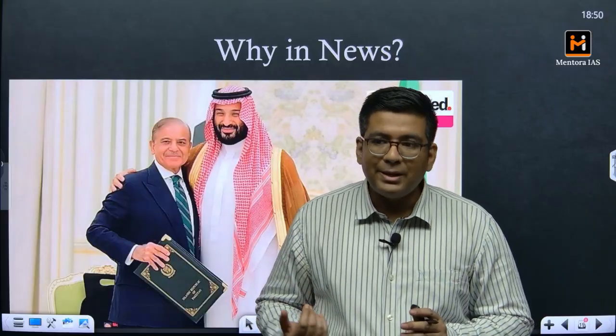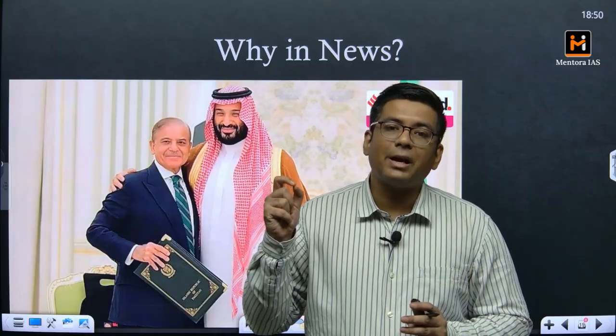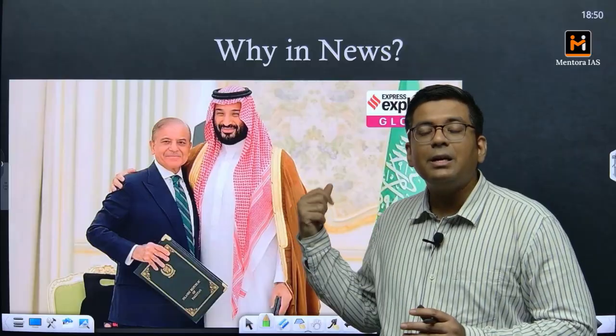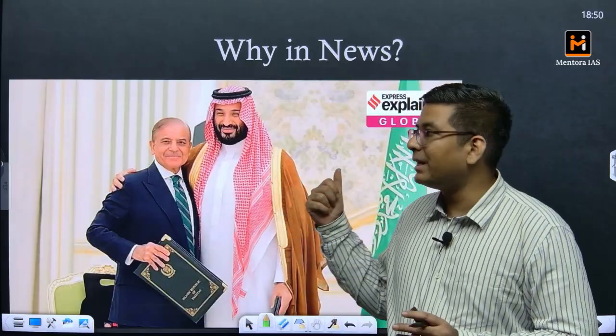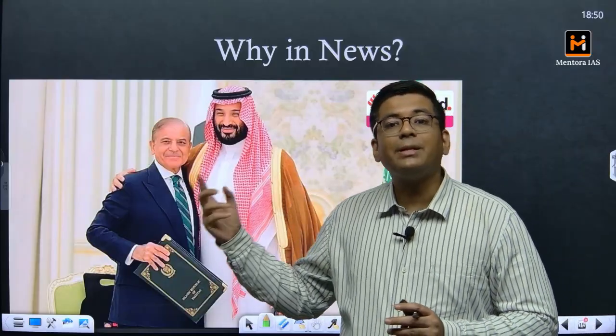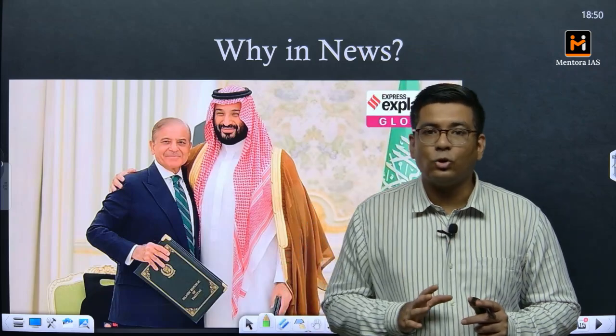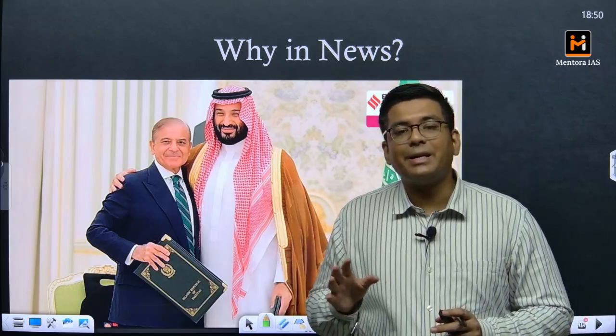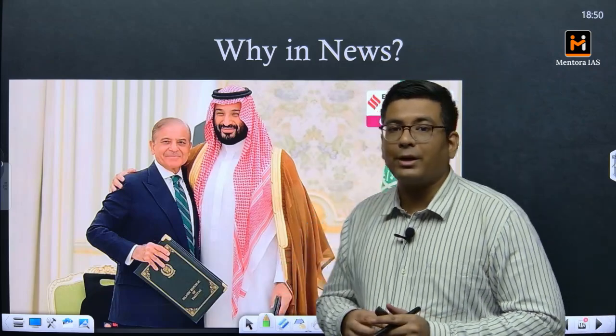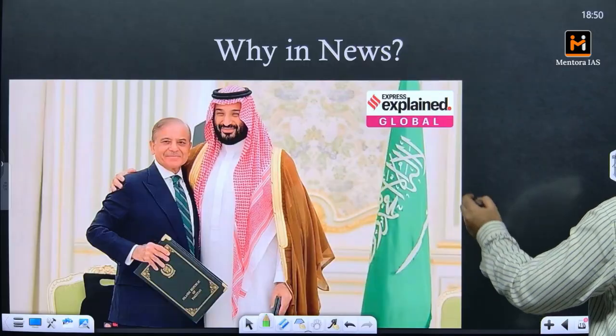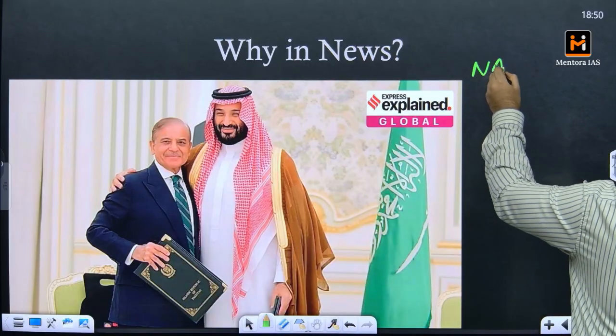So it means that any kind of aggression against either of these countries is going to be treated as an aggression against both, something that we have seen with respect to NATO. Okay, so the North Atlantic Treaty Organization is basically one such organization which has this particular clause of mutual defense.